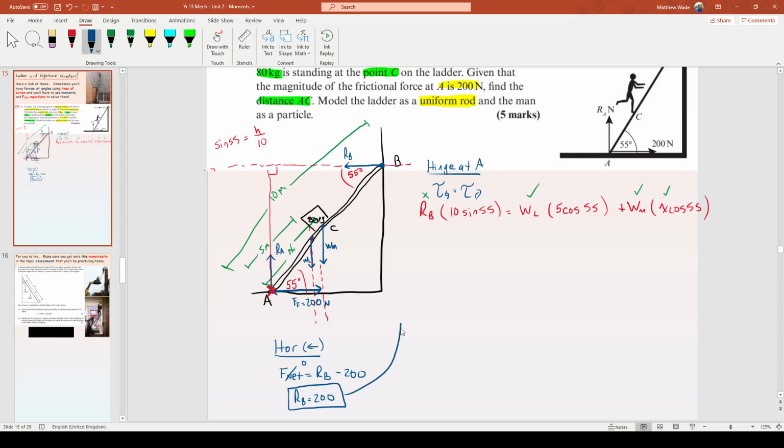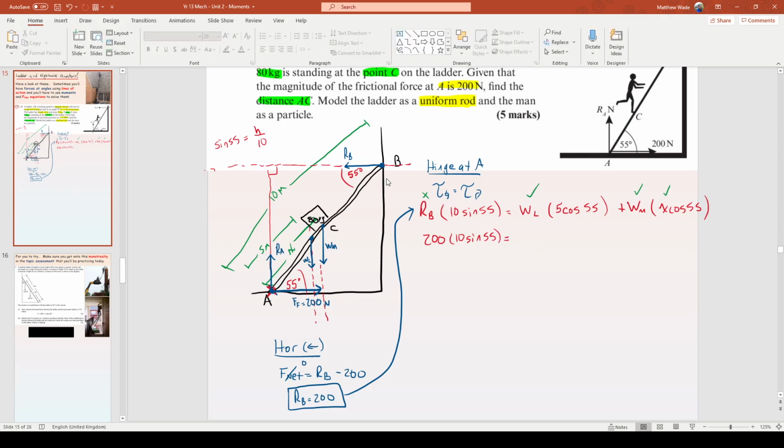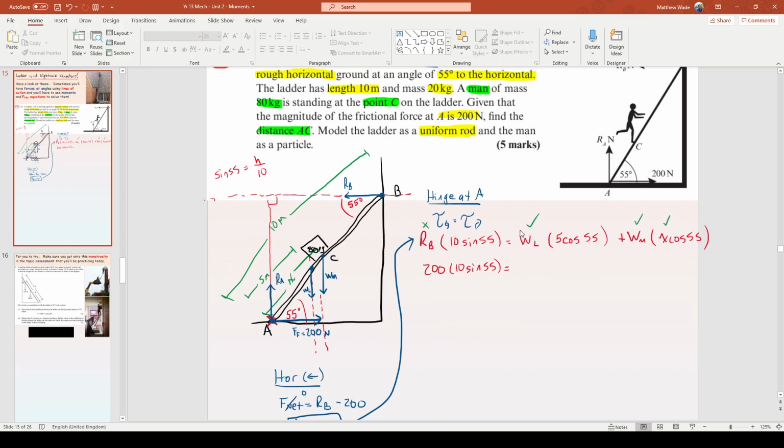Well, sick! You've just sorted out the one thing that's wrong with the question, so the rest of it can just fly now. You ready? It's 200 times 10 sine 55 equals the weight of the ladder. How much did the ladder weigh again? The ladder was 20 kilograms, so 20, but don't forget, times 9.8, because mg, and then this is times 5 cos 55. Then you've got the weight of the man, who was 80. Don't forget, it's weight as well, it's not just mass, so times 9.8. And then you're going to be times by x cos 55.